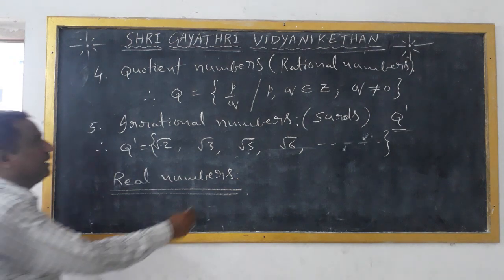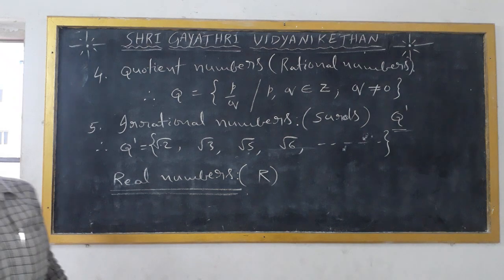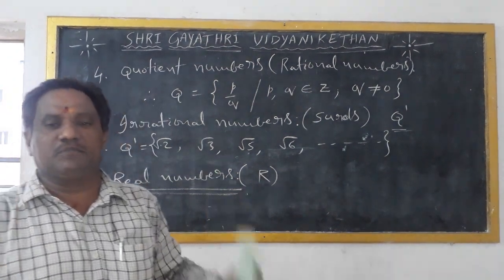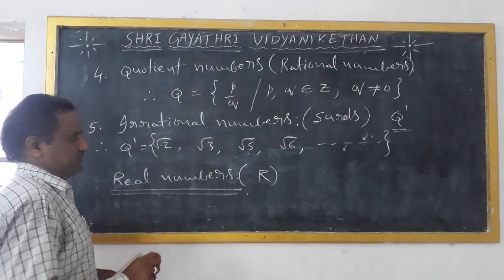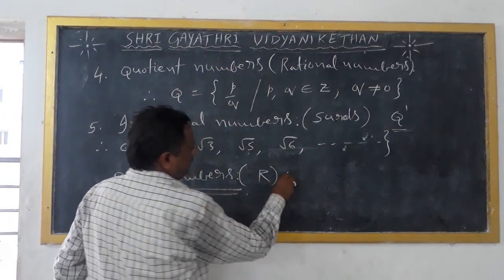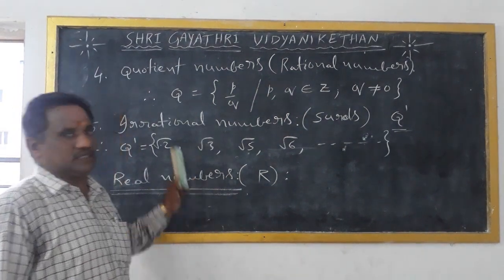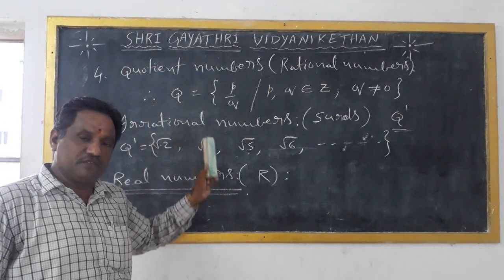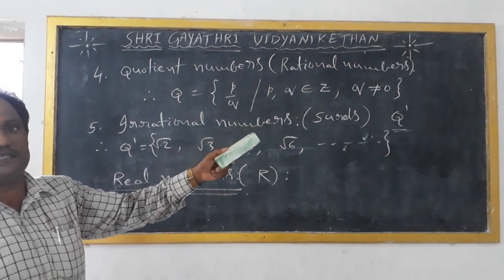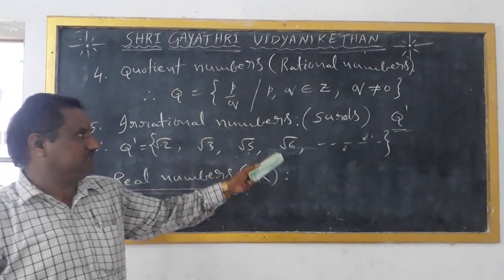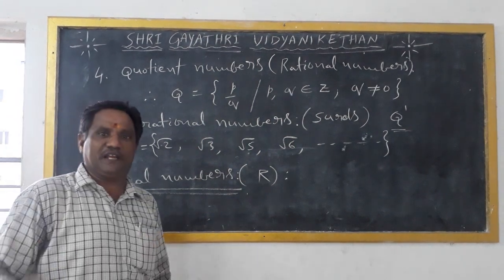Real numbers are denoted by R. Now we are discussing real numbers. Real numbers is the first chapter in the 10th class textbook. That's why we are discussing real numbers. These real numbers consist of the set of natural numbers, the set of whole numbers, the set of integers, the set of rational numbers, and also irrational numbers. These are all called real numbers. So, how can we define the real numbers?